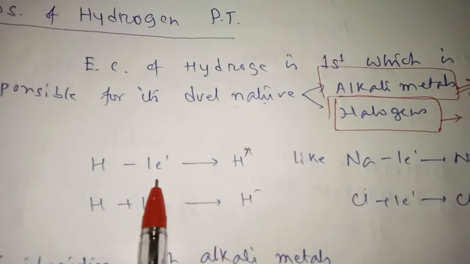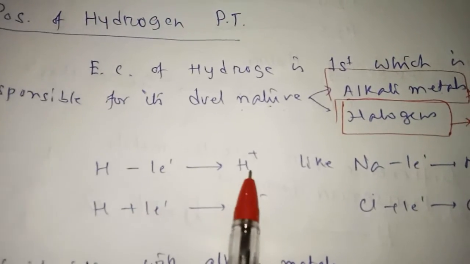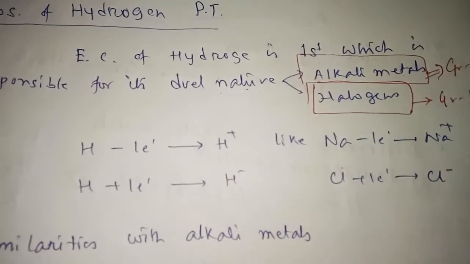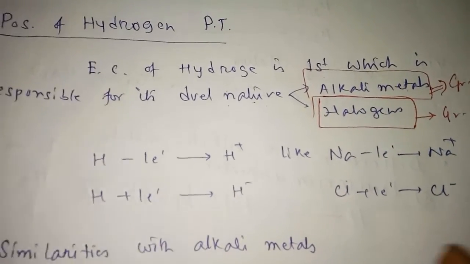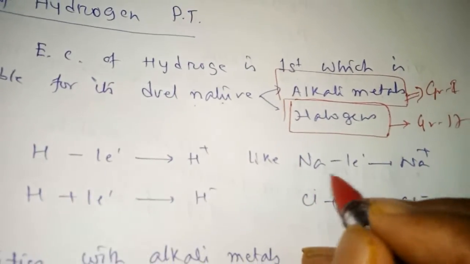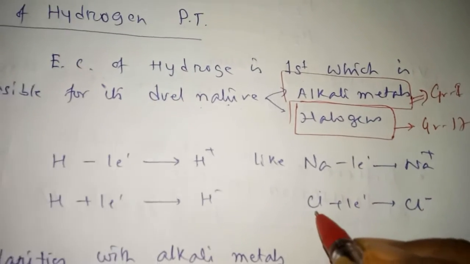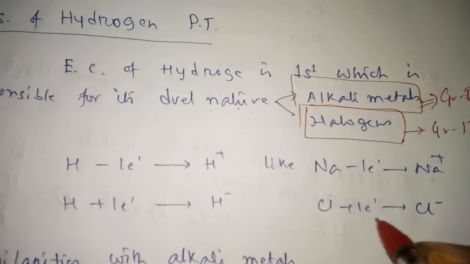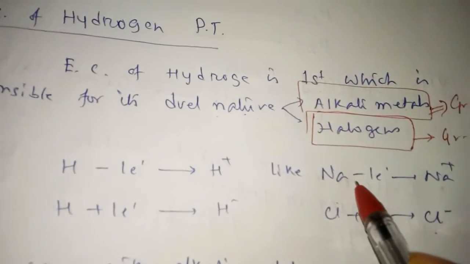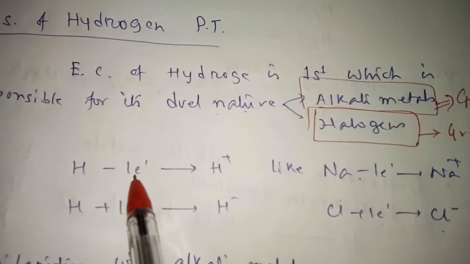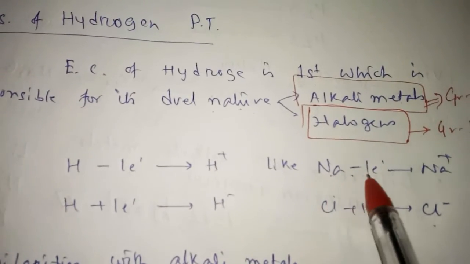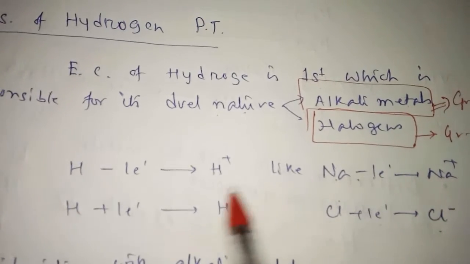Now hydrogen, by loss of 1 electron, forms H+, just like sodium by loss of 1 electron forms Na+. Now chlorine gets 1 electron to form Cl-. So by loss of an electron, hydrogen forms H+, just like alkali metals by loss of 1 electron give Na+.